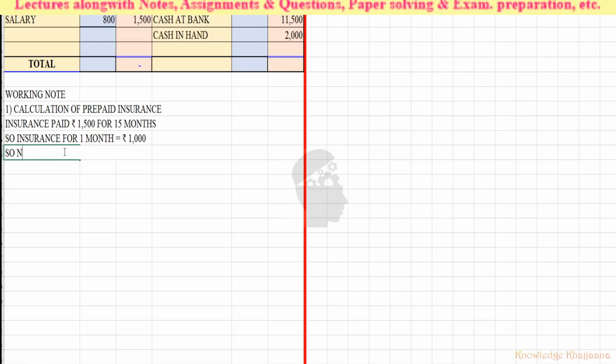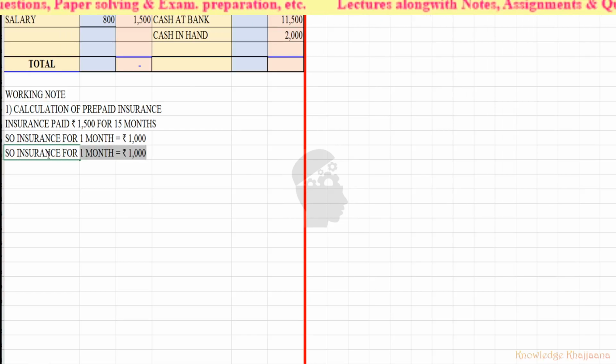So insurance for 1 year is equal to rupees 1,200.